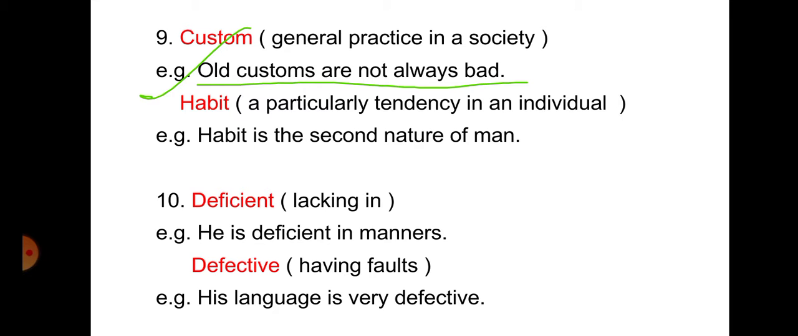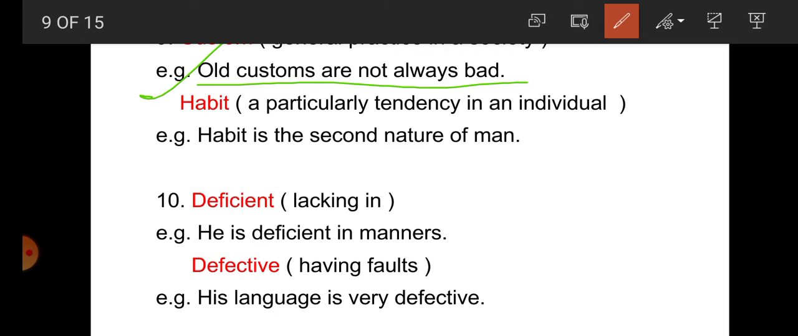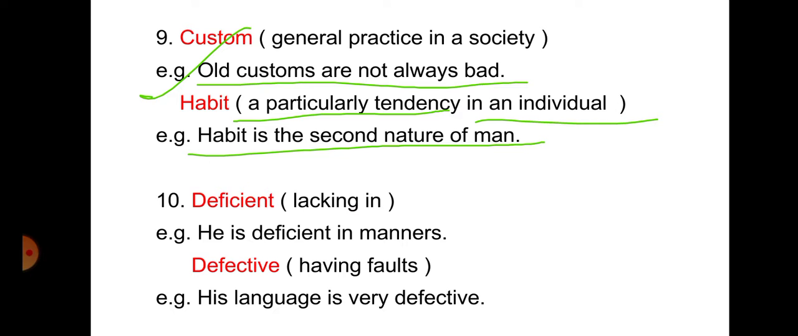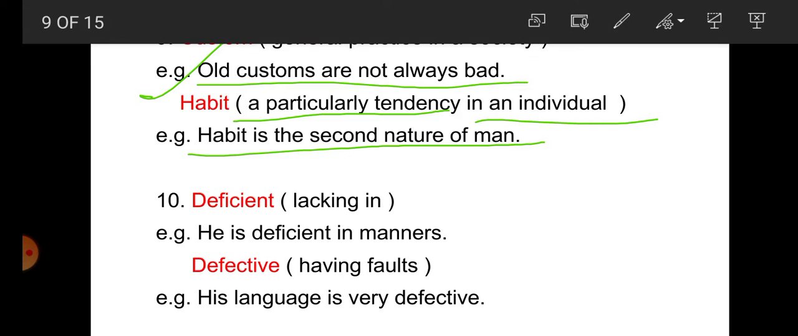Now habit is for a particular person. That's why habit is the second nature of man. Habit is used for a particular tendency in an individual. So we get here custom for society and habit for individual. Now next one, deficient and defective. Both mean lacking in. So deficient means lacking in and defective means having fault. Both are synonyms.